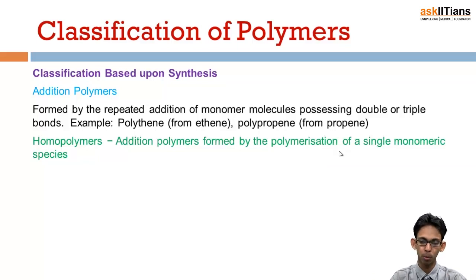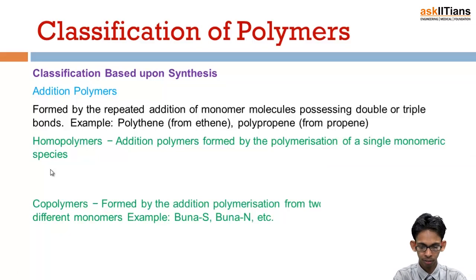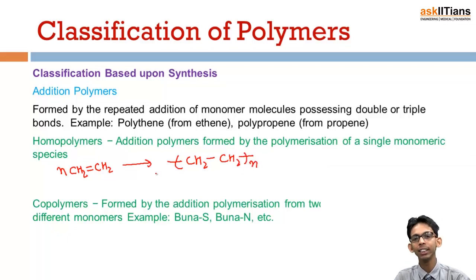And they can be of two types, homopolymers or copolymers. So let's have a look at a homopolymer. We are very aware of polythene, which is formed by a combination of ethenes. So in polythene, there are n number of ethylene molecules, and when they are polymerized, they form a long chain by combining in this way, and the chain continues. So you can see this is a simple addition reaction in which one ethene is adding to another.